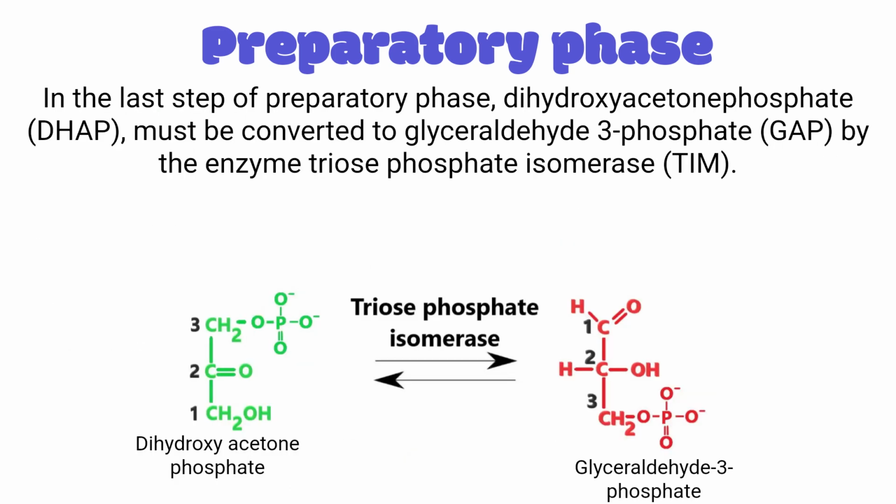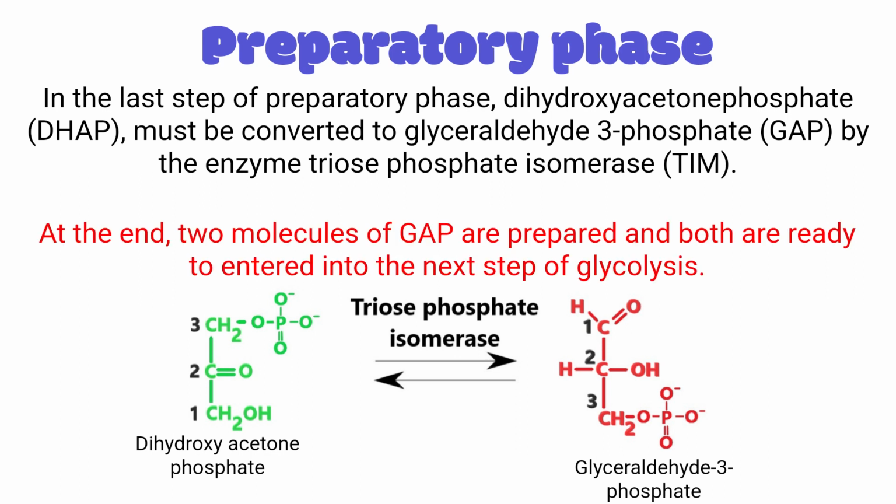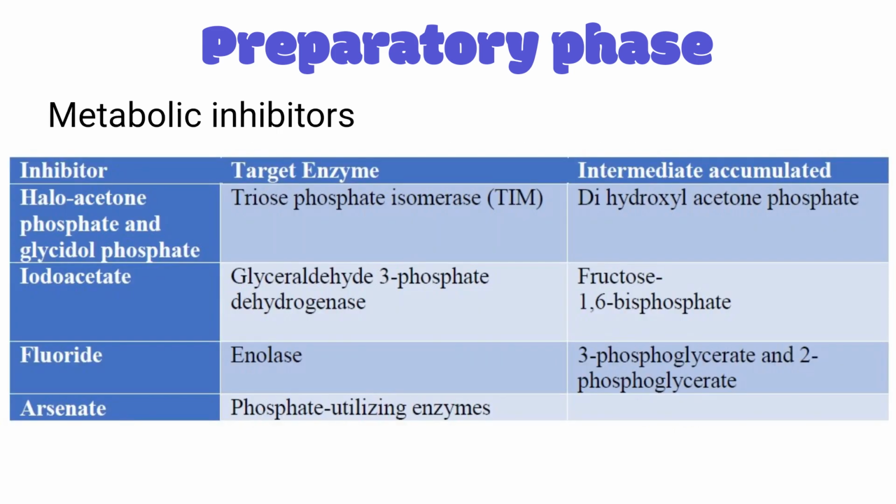Instead of synthesizing separate enzymes for dihydroxyacetone phosphate, the cell converts it into glyceraldehyde 3-phosphate. The cell can convert each into the other with the help of another isomerase called triose phosphate isomerase, or in short, TIM. Now 2 molecules of GAP are prepared. Each molecule can proceed one by one, so the remaining reactions will occur 2 times. Once when GAP is entered and another round for GAP also, but it is converted from DAP actually. Both bromohydroxyacetone phosphate and glycidol phosphate can inhibit the catalytic action of TIM.